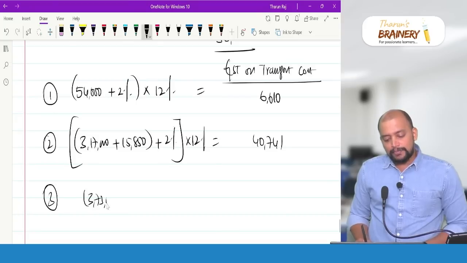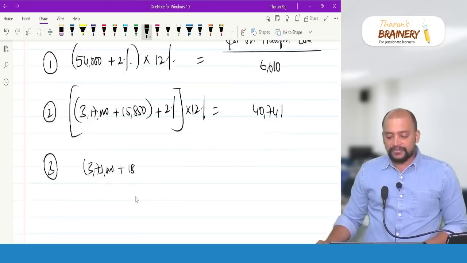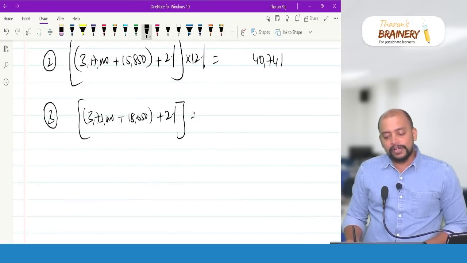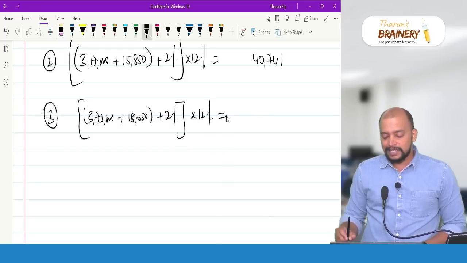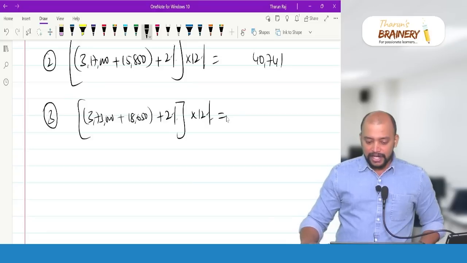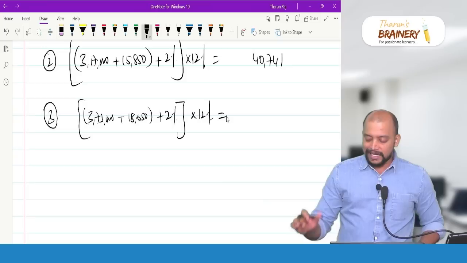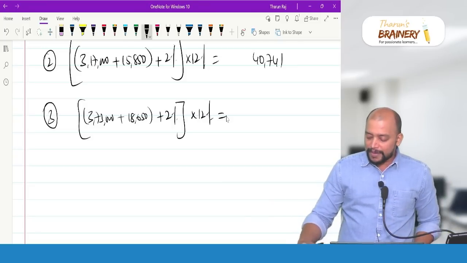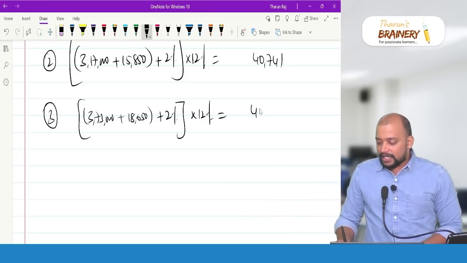So 3,73,000 plus 18,650, and on top of this we will add a markup 2%, and on this overall 12% GST. So 3,73,000 plus 18,650 plus 2%, we get 3,99,483. On that 12% will be 47,938.